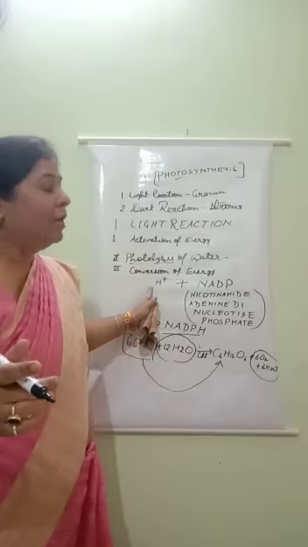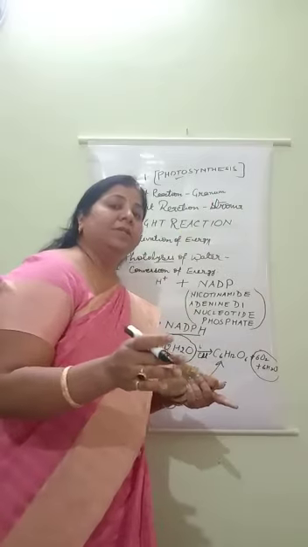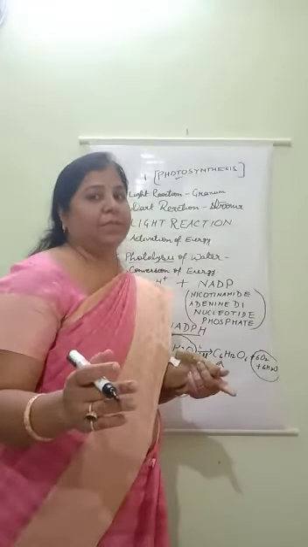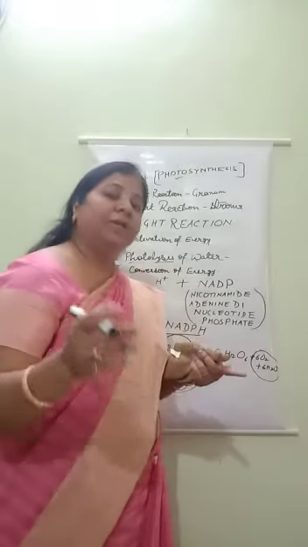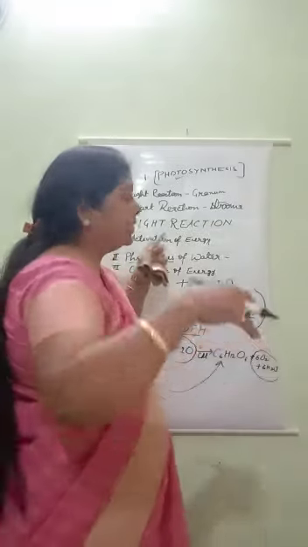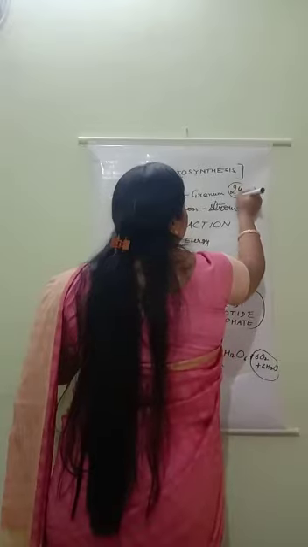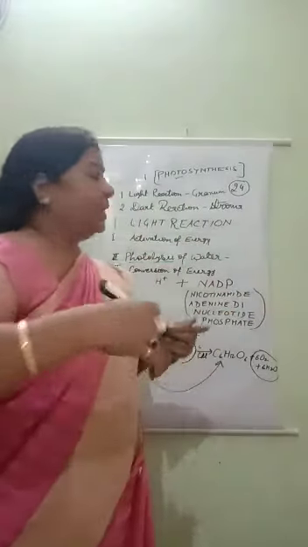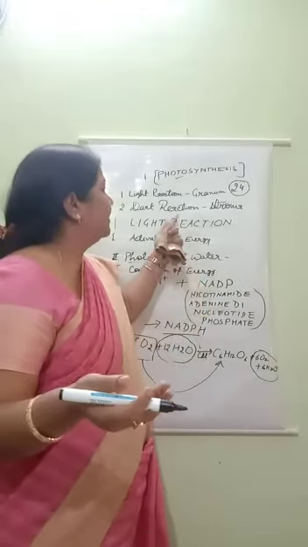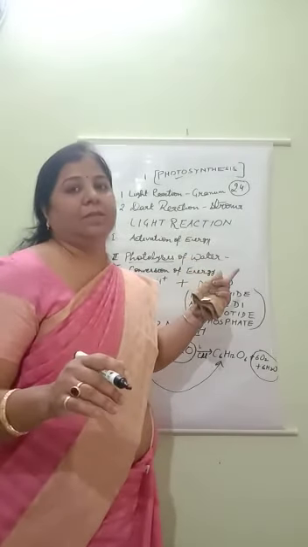After that, the process takes place in stroma. When photosynthesis takes place in granum, that step is known as light reaction. And when steps take place in stroma, that is known as dark reaction. In my previous video, I taught you that photosynthesis completes in 24 hours. So light reaction takes maximum time. After that, the second step of dark reaction starts. Till then no light is there, so that's why it is known as dark reaction.